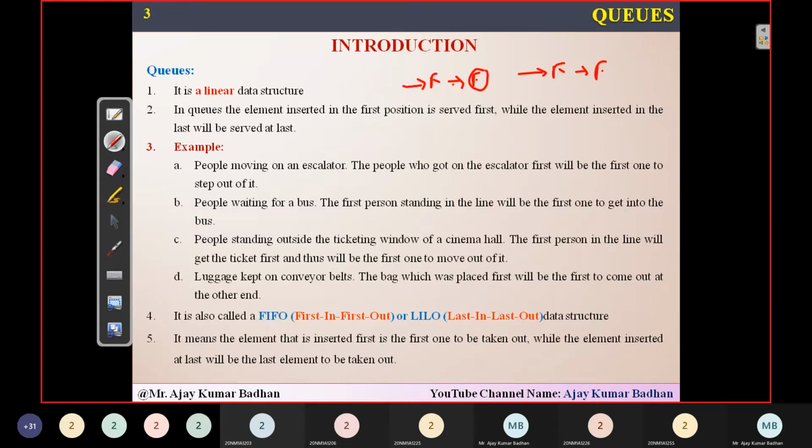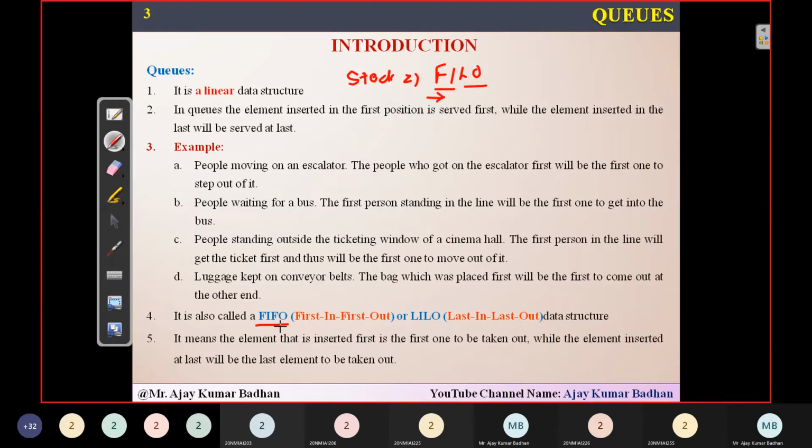So based on that, we have another terminology for queues. We call it FIFO. FIFO is nothing but first in, first out. Okay. When we were talking about stacks, we said a stack is FILO, first in, last out. Whichever element is inserted first will be the last element to come out.